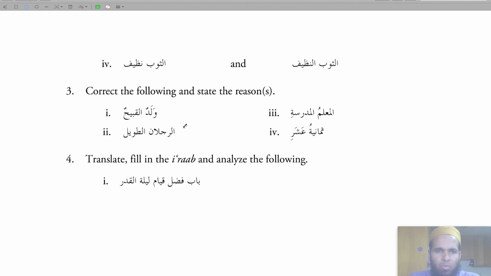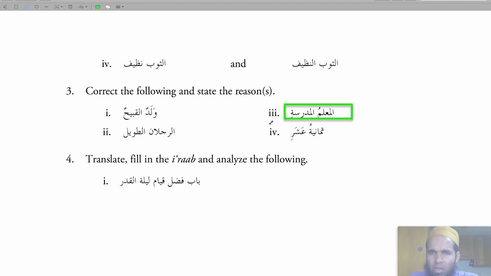Number 2, ar-rajulani at-tawilu. Again, one of the other conditions of the sifa and the murakkab tawsifi is that their number, singular, dual or plural, must also match. So it should be ar-rajulani at-tawilani or ar-rajulu at-tawilu. So the correct would be ar-rajulani at-tawilani.